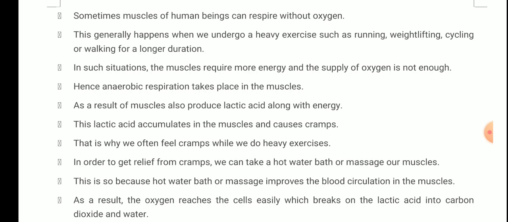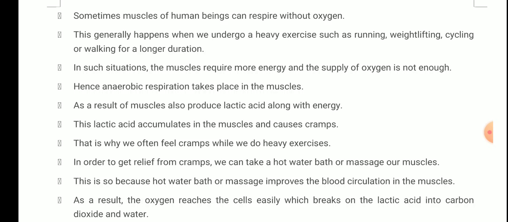As a result, muscles also produce lactic acid along with energy, because I told you that another product of anaerobic respiration is lactic acid, or ethanol. The energy is released, but the amount is very low. Now this lactic acid accumulates in the muscles and causes cramps.